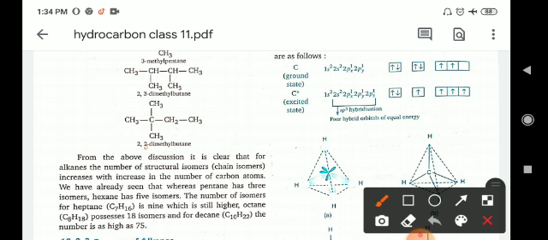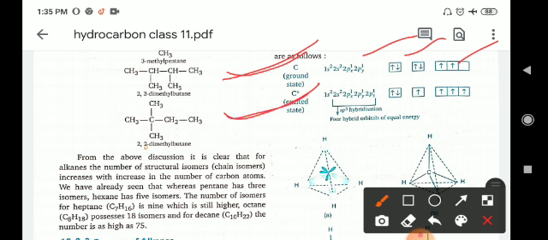Or you can see here how the hybridization can be calculated. As we know, carbon has atomic number 6, so its electronic configuration will be 1s2, 2s2 and 2p2. If we fill the electrons in their orbitals, in 1s there are 2 electrons, in 2s there are 2 electrons, and in 2p there are 2 electrons. This is the ground state. But in the excited state, a 2s electron jumps to the 2p orbitals of the carbon atom by absorbing energy.